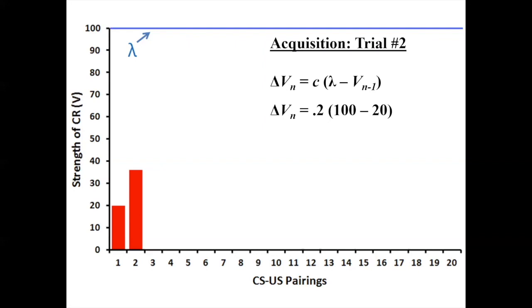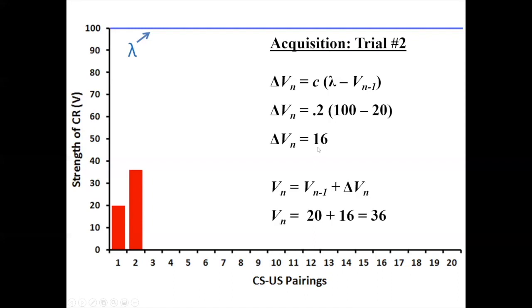So when we apply the formula this time, we get a smaller change in the strength of the conditioned response. It was 20 after the first trial, and you can check my math here if you want, but I think you'll find that it changes by only 16 as a result of the second trial. So after 2 trials, the conditioned response has a strength of 36. 2 pairings in, V has increased from 0 to 20, and then from 20 to 36.